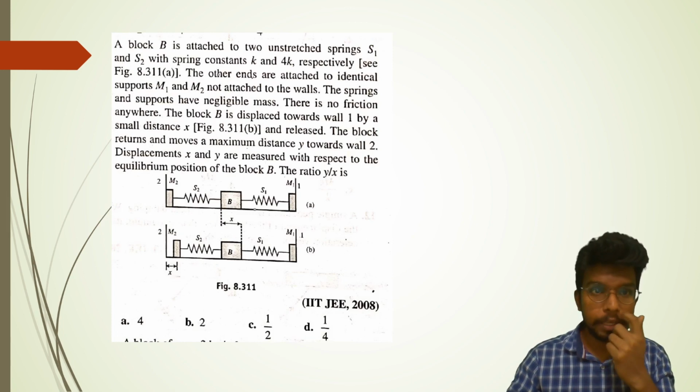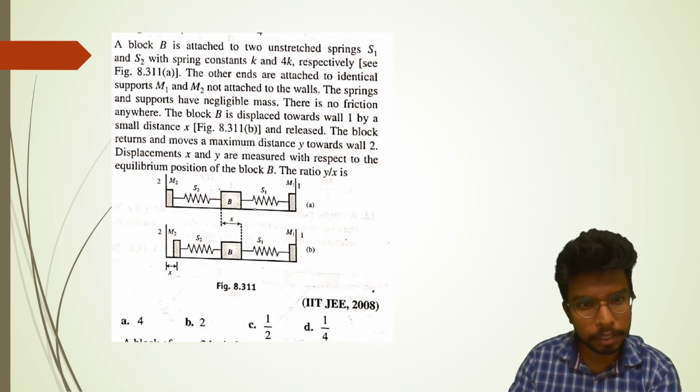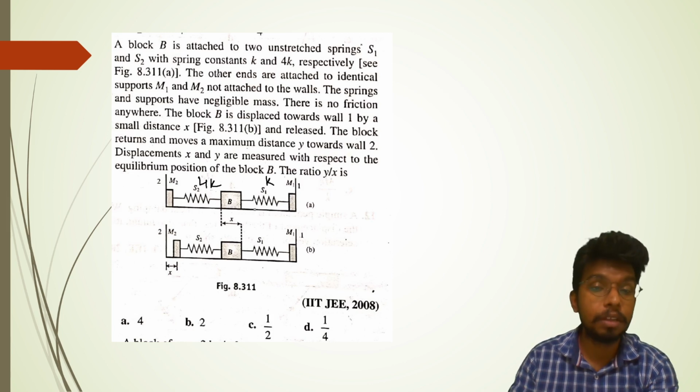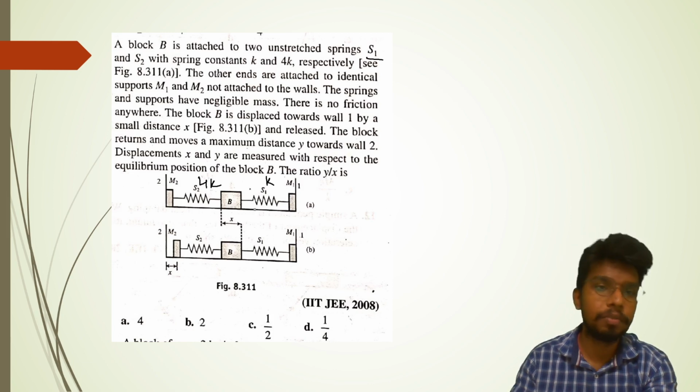A block B is attached to the two unstretched springs S1 and S2 with spring constants K and 4K respectively. There's one block and these are the two springs. This one has K and the other one is 4K. Please remember to read the names: S1 is K and S2 is 4K. I was about to write K and 4K.